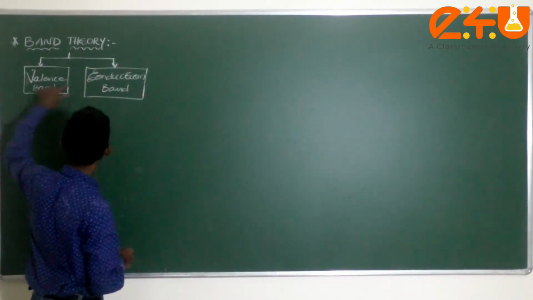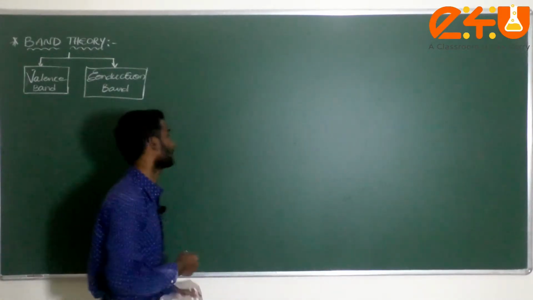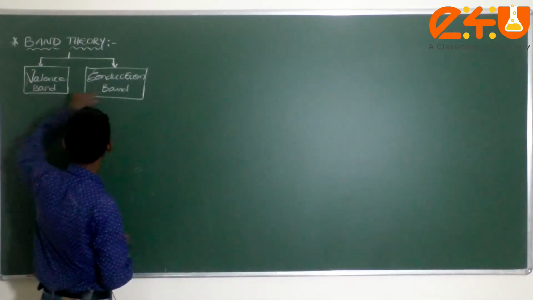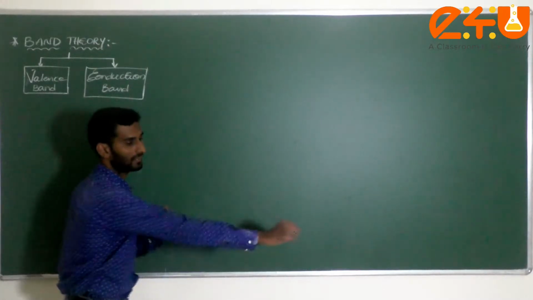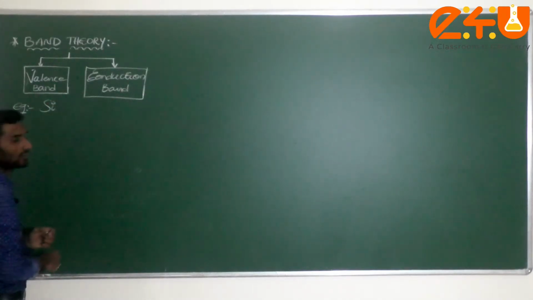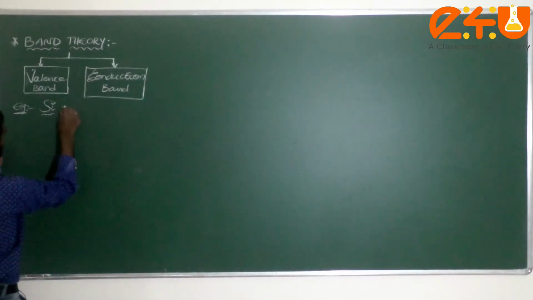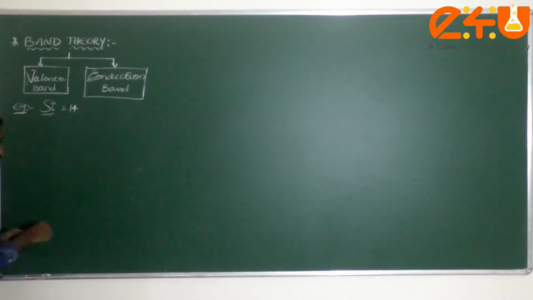Now, what is the valence band and what is the conduction band? Let me take one example to show the position of the valence band and conduction band, so that you can easily understand. If I consider silicon, its atomic number is 14. Am I correct or not? Now I am writing its electronic configuration.